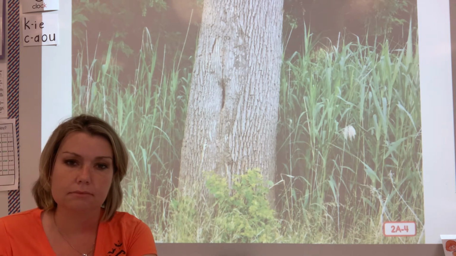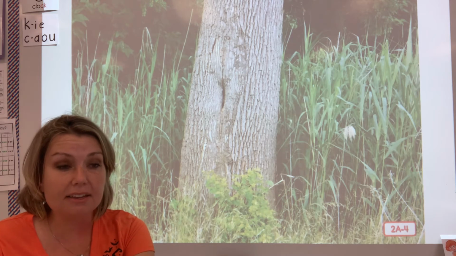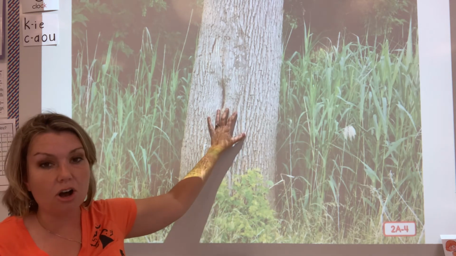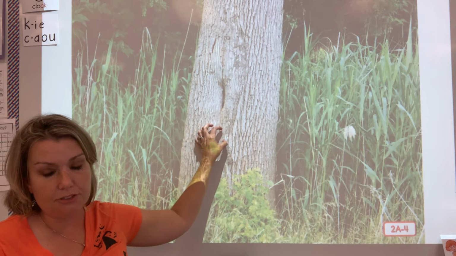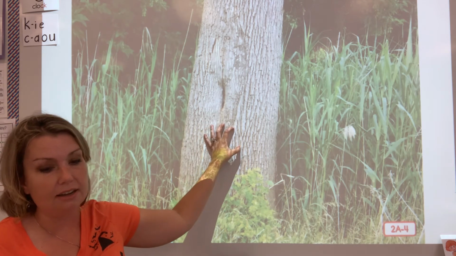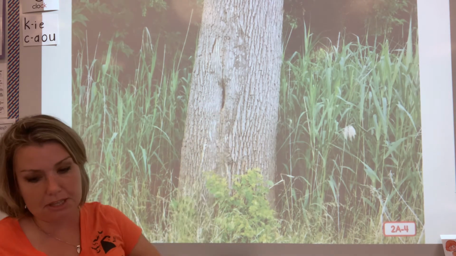Oh, tough and hard. Yes, you're exactly right, Grant. It's tough and it's hard. It's there to protect the tree. It's to protect the inside. The trunk is like the stem of the tree.